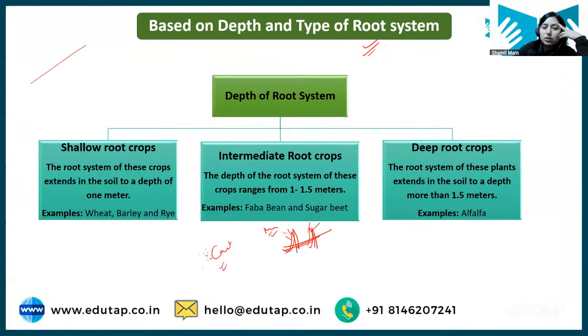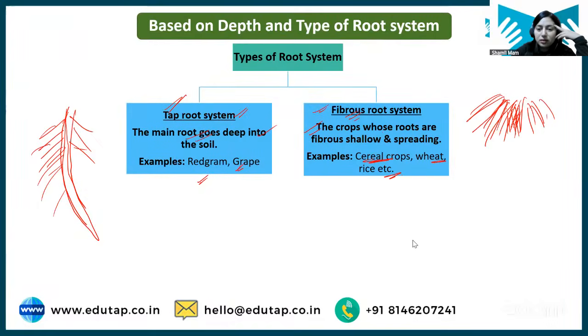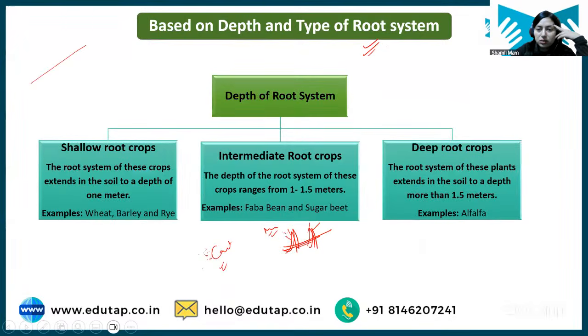Now let's come to the classification based on depth of root system. Yes Nandini, sugarcane also has a fibrous root system. Now, based on the depth to which the root grows, we have shallow root crops, intermediate root crops, and deep root crops. What are the shallow root crops? Basically, your cereals, wheat, barley, rye, having the fibrous root. They are shallow root crops.